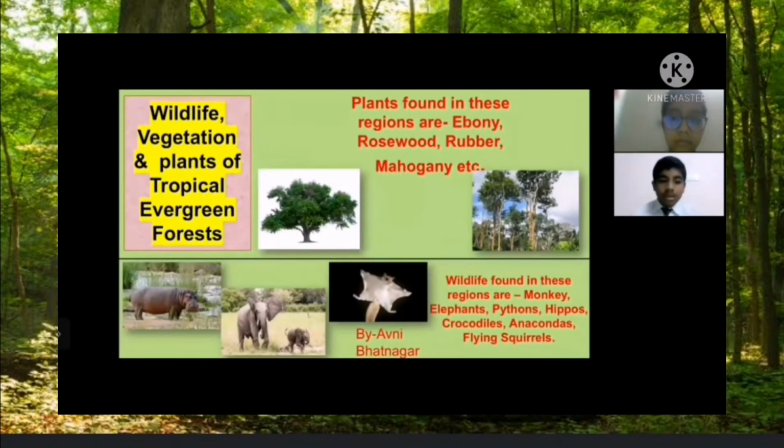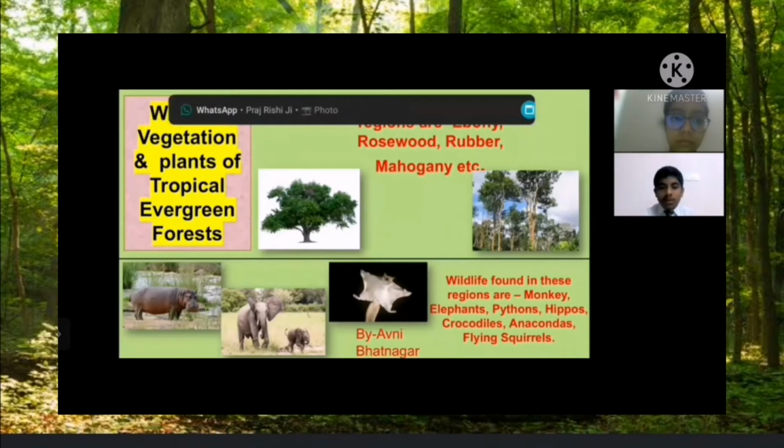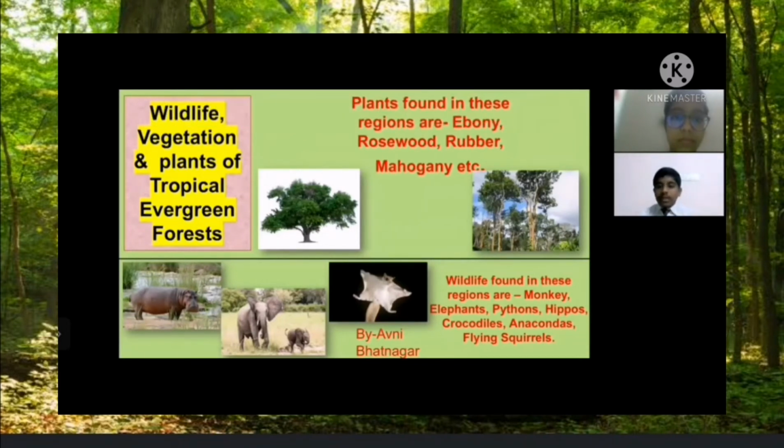Namaskar everyone. Today I, Avni Bhatnagar, am going to tell you about wildlife and vegetation and plants of tropical evergreen forest. Plants found in these regions are ebony, rosewood, rubber, mahogany, etc. So these are the pictures. The first picture is of ebony and the second is of rosewood.